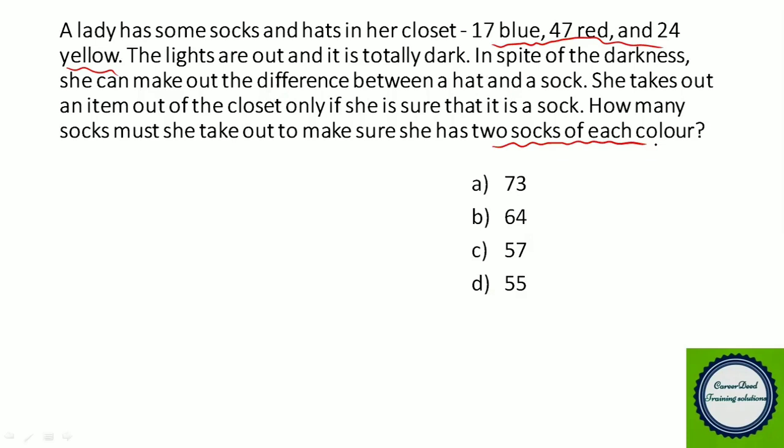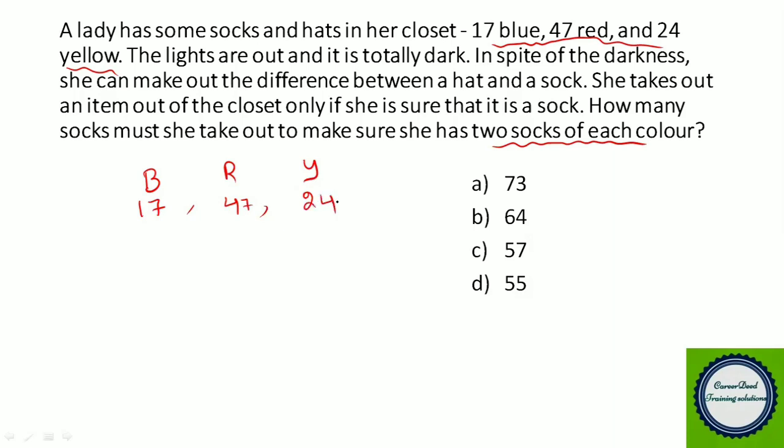That means she has to select totally three pairs from different colors. So from blue she has to select two socks, from red she has to select two socks, from yellow she has to select two socks. So for that minimum she has to choose how many socks. This is our question. So we have 17 blue color socks and red color we have 47 red, and for yellow we have 24 yellow color socks.